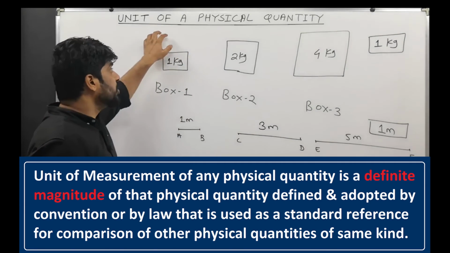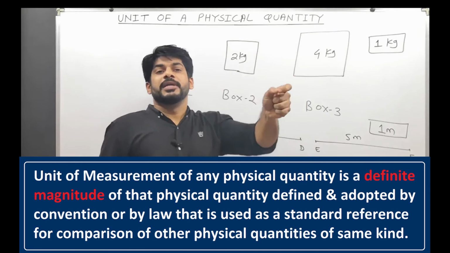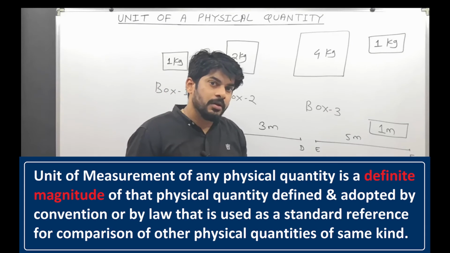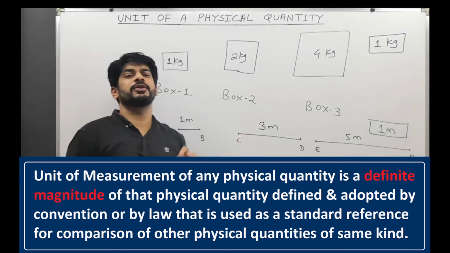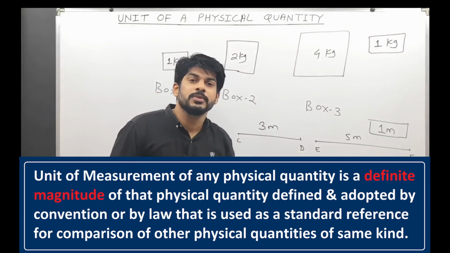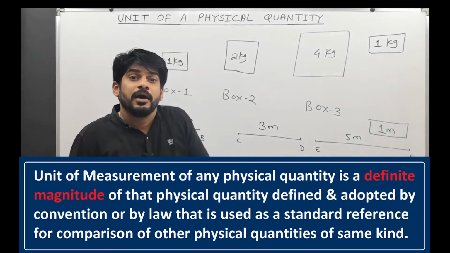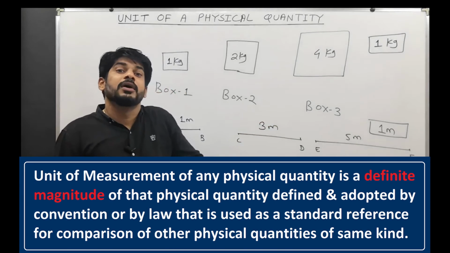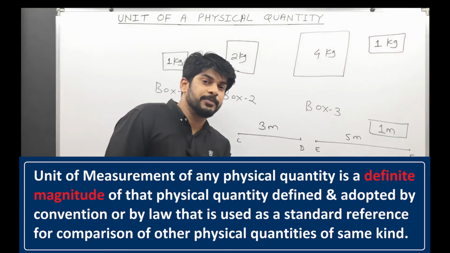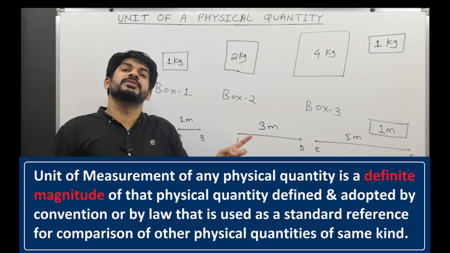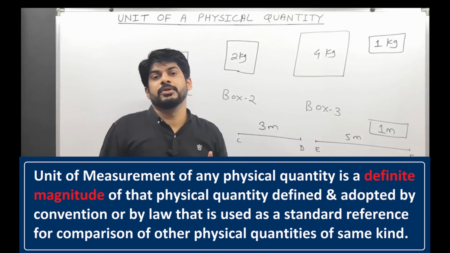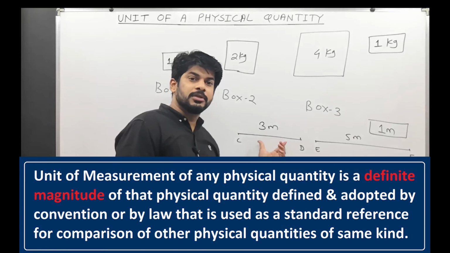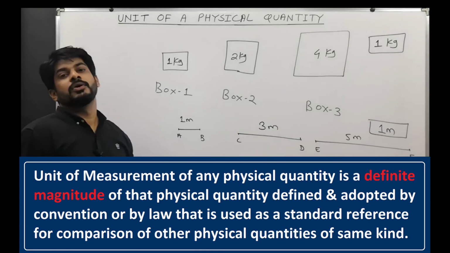So I'm saying here that a unit of a physical quantity is nothing but a definite magnitude of a given quantity, defined or adopted by convention or by law, that is used as a standard reference for comparing other physical quantities of the same kind.